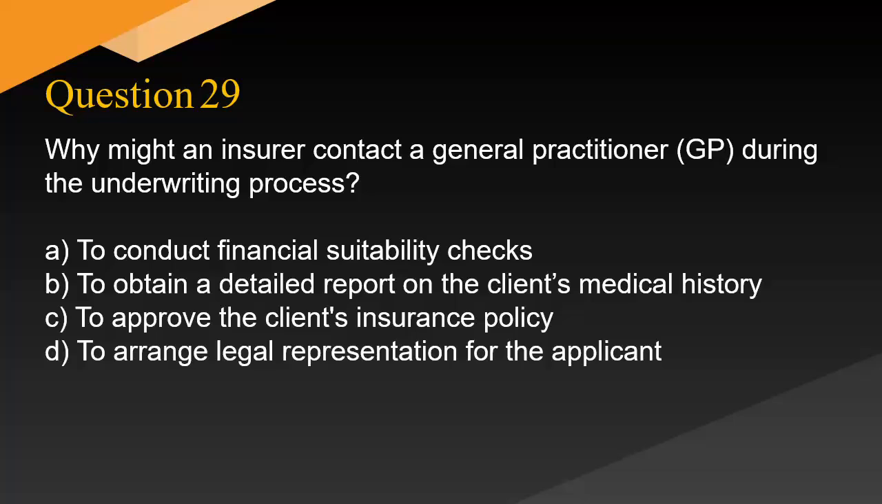Why might an insurer contact a general practitioner (GP) during the underwriting process? A. To conduct financial suitability checks. B. To obtain a detailed report on the client's medical history. C. To approve the client's insurance policy. D. To arrange legal representation for the applicant.